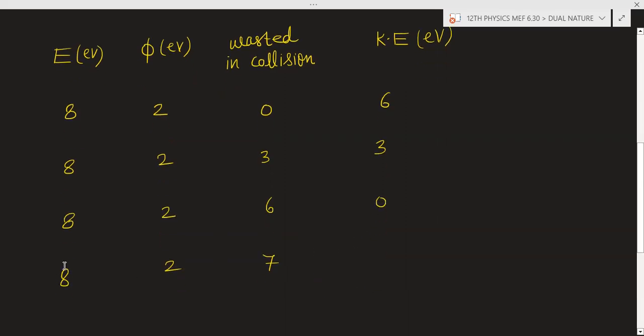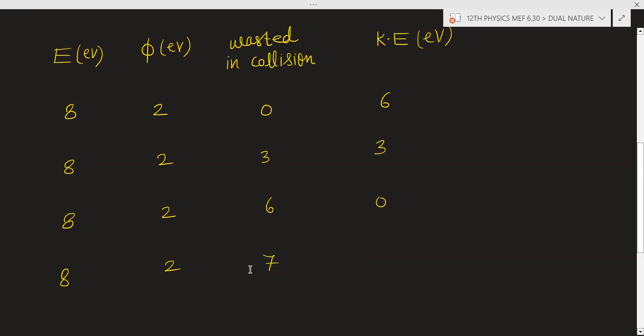For example, another example: you have given 8 electron volt. 2 electron volt is used to overcome the work function. 7 electron volt is wasted in the collision.